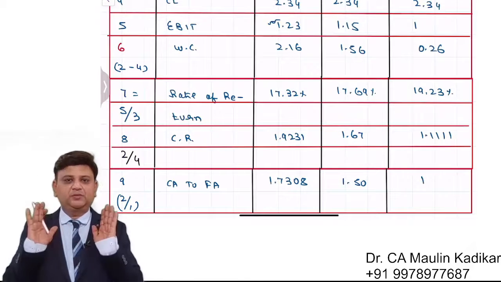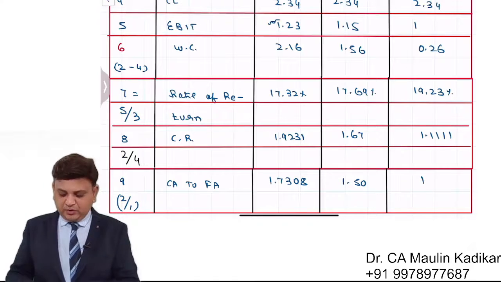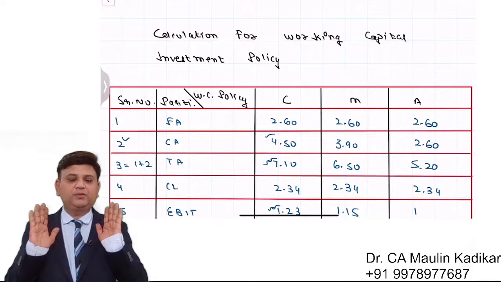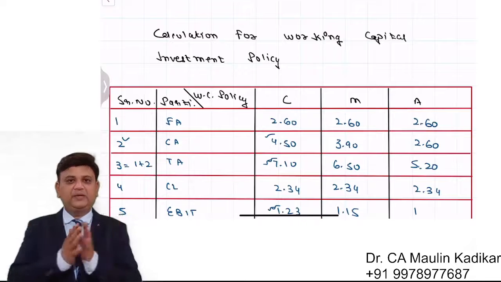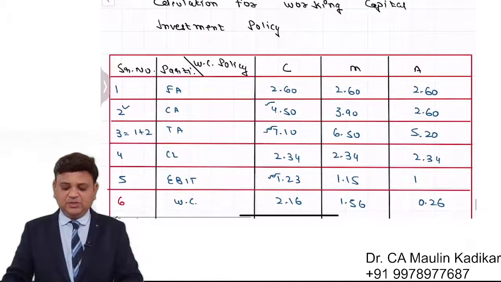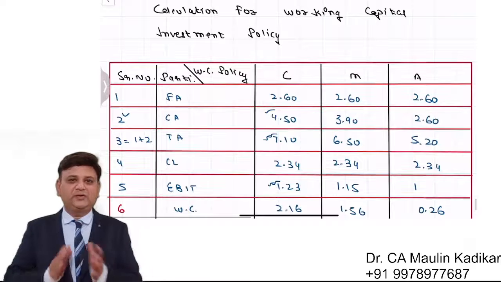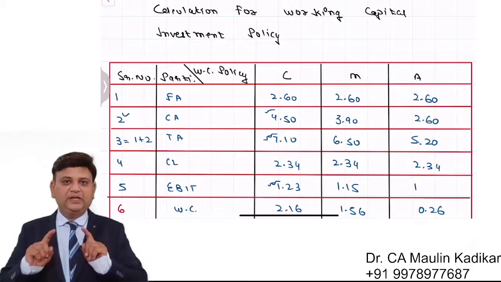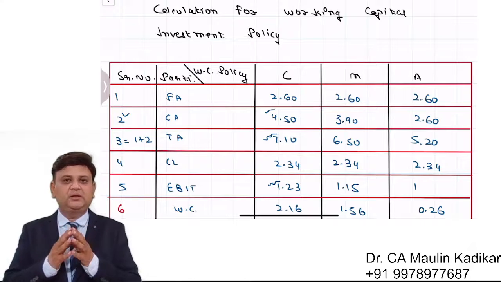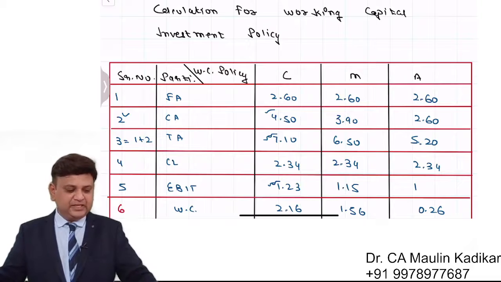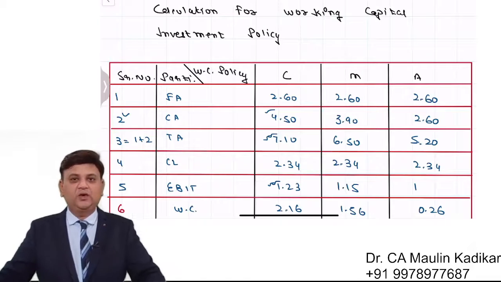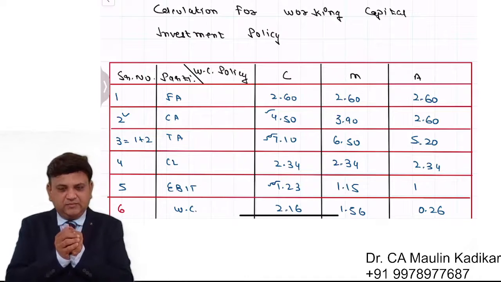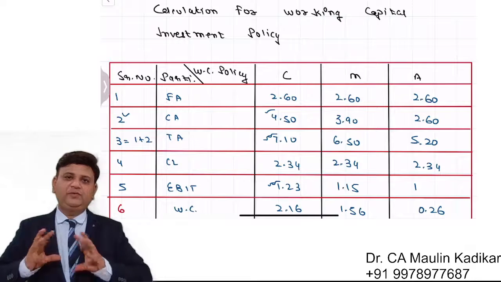Now see, the calculation portion is over. Now we are going to have an understanding of some conceptual points. The question does not ask us to pass any comment. However, it may be required that we pass a comment, and whatever question we are doing is part of a concept. So over here the concept is something like this. Whenever we are supposed to make investment in the working capital, we are required to decide how we should make that investment. We may be conservative in doing business, we may be aggressive, or we may have a moderate approach.